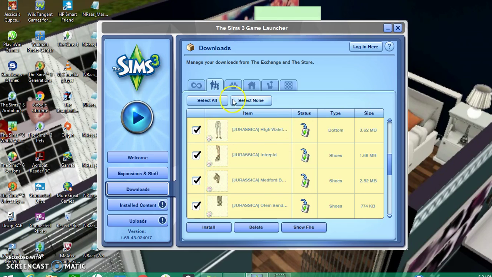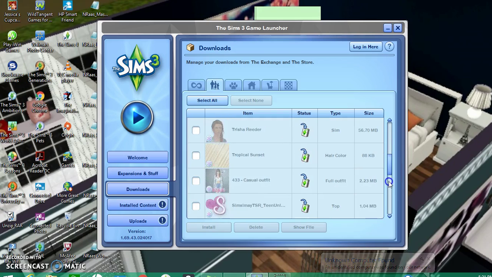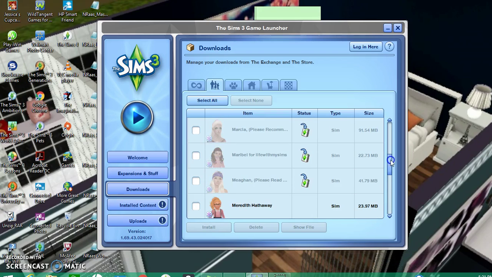Okay guys, this is what it'll look like. You'll still have your check marks, so you'll press select none, and your status should be installed for each one. All of my stuff is installed, which I'm really happy about. After it's installed, you'll have a little exclamation mark telling you what new items you have installed.